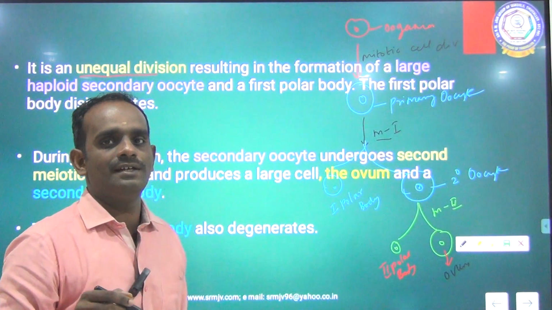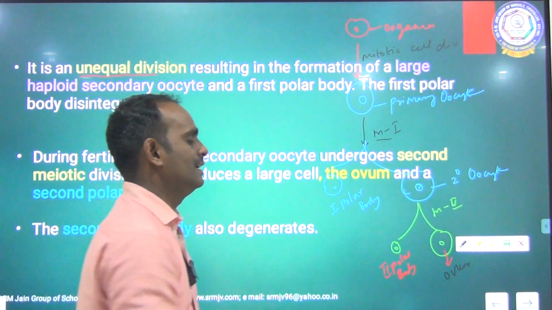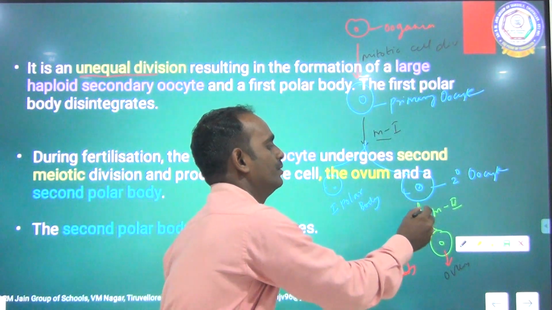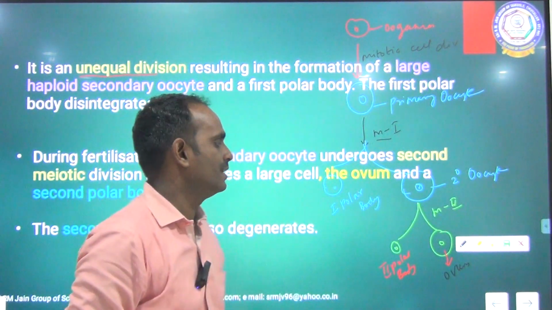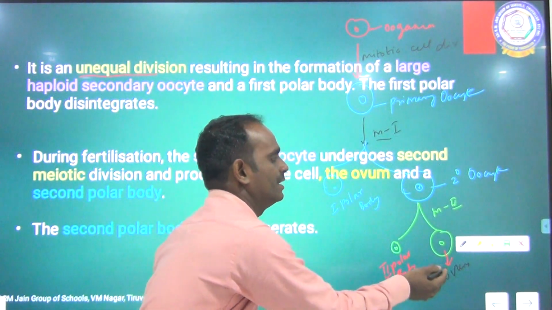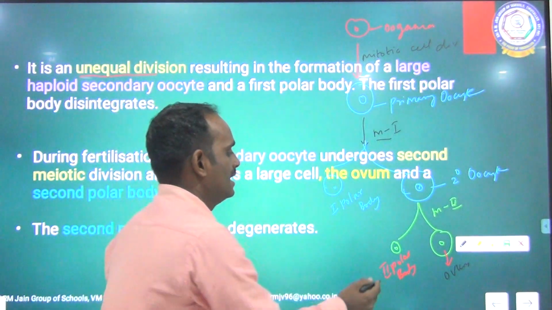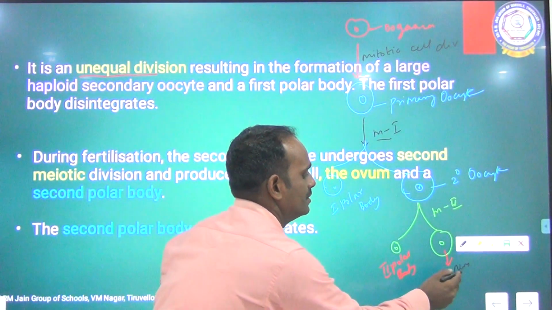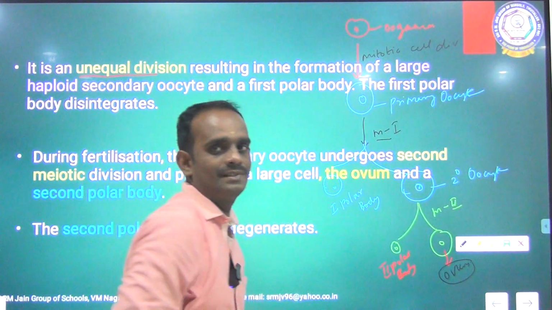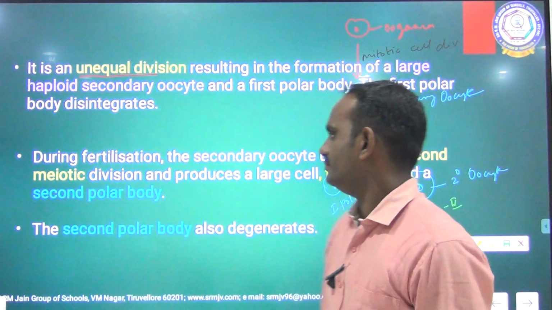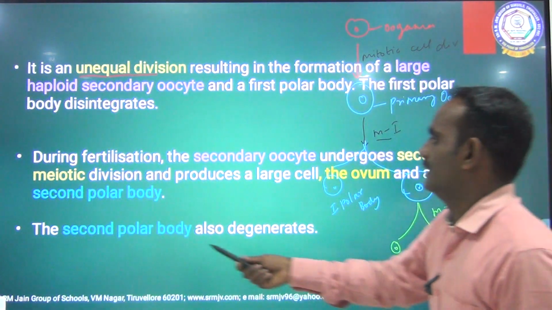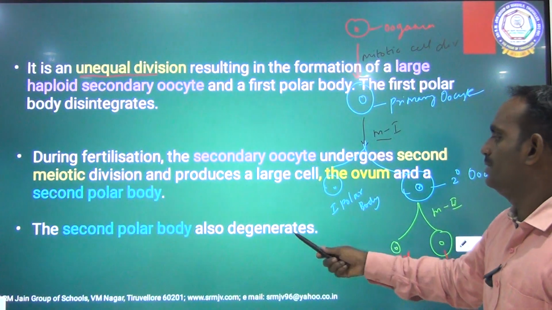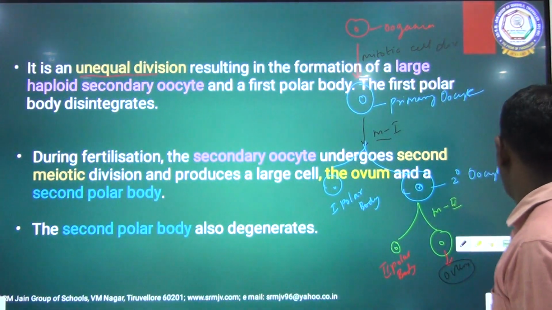During fertilization, the secondary oocyte undergoes meiosis II to form two unequal cells. One is the second polar body and another one is a mature ovum. Clear? The second polar body also degenerates.